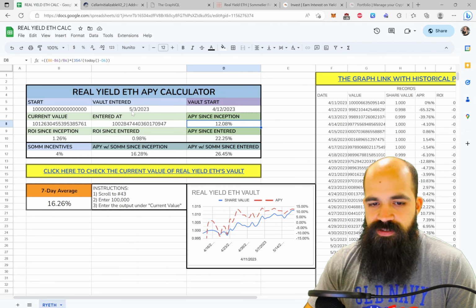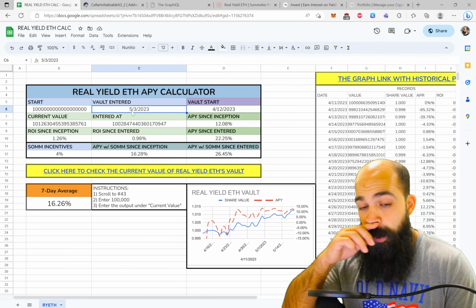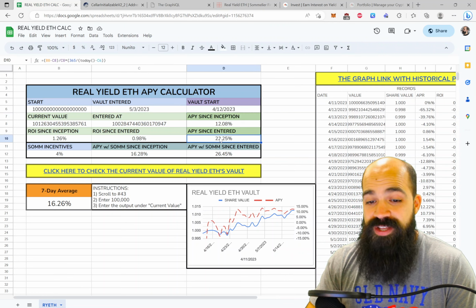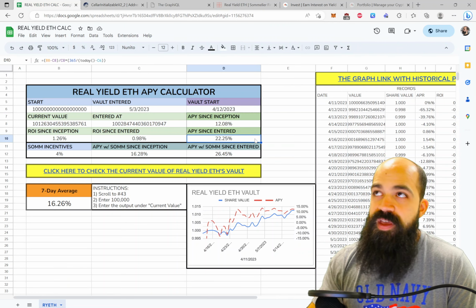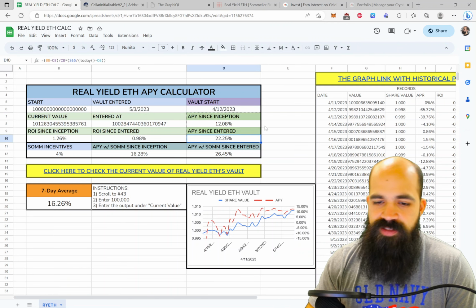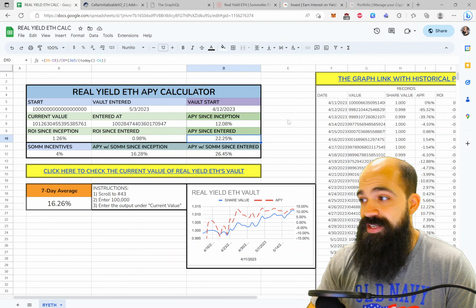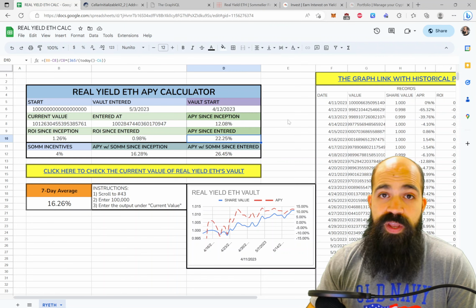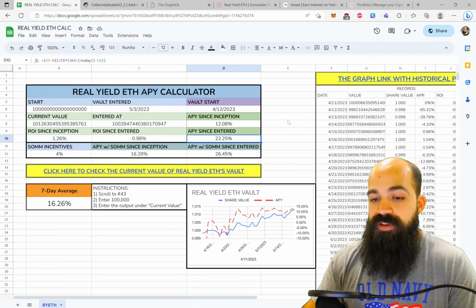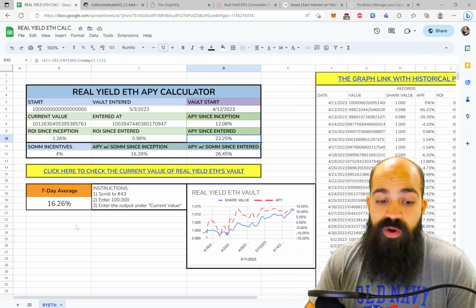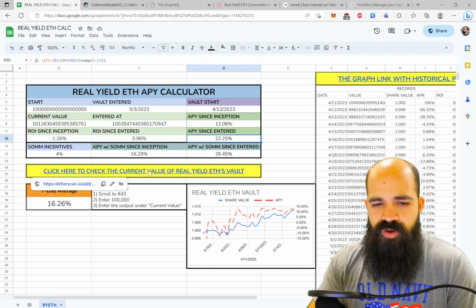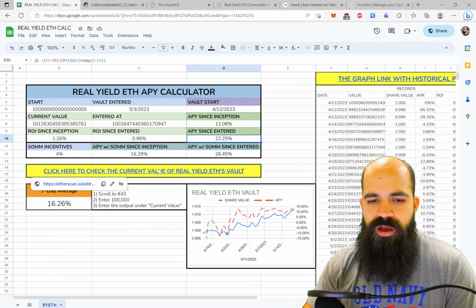Now, if you entered, let's say, on the 3rd of this month, you would have gotten a 22% annualized yield since you entered. That's because yields have really taken off in the past couple weeks due to gas fees and whatever else. So that's the basic data on how it's performing.